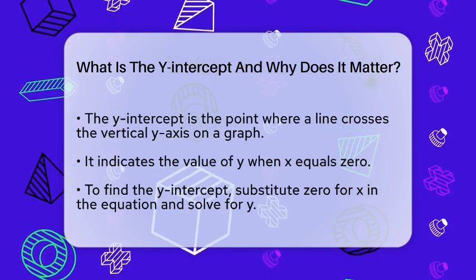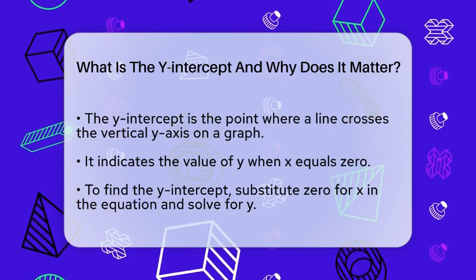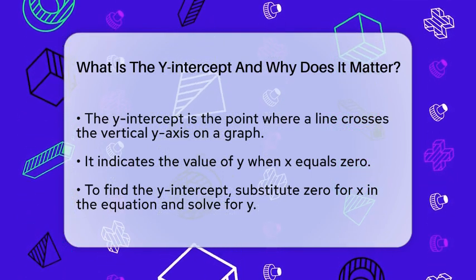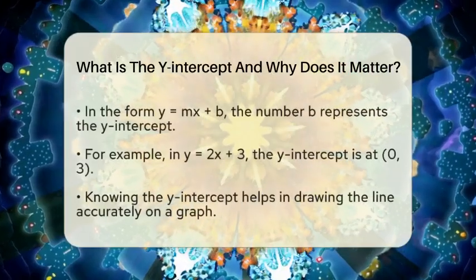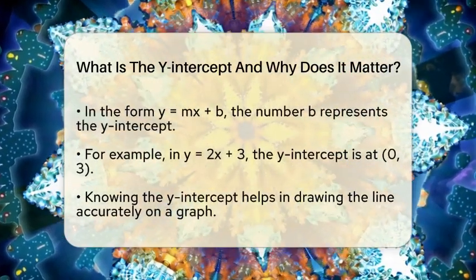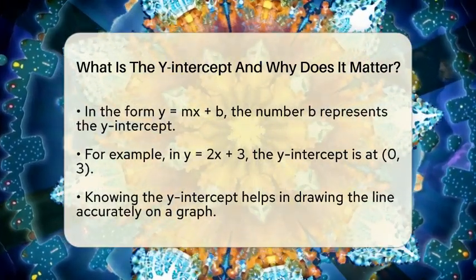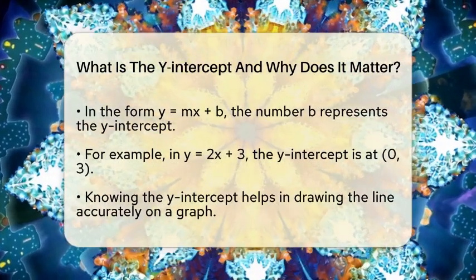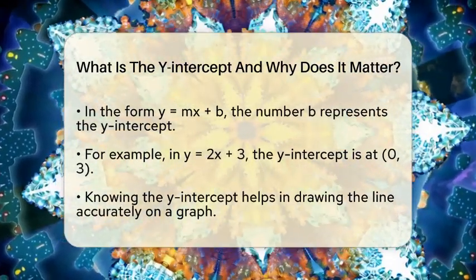For example, if you have an equation like y equals 2 times x plus 3, you can find the y-intercept by plugging in 0 for x. When you do that, y equals 3, so the y-intercept is at the point 0, 3. Knowing this point helps us understand how the line behaves and where it starts on the graph. It is especially useful when drawing the line because it gives us a clear starting point.